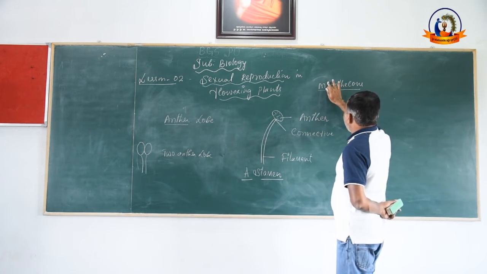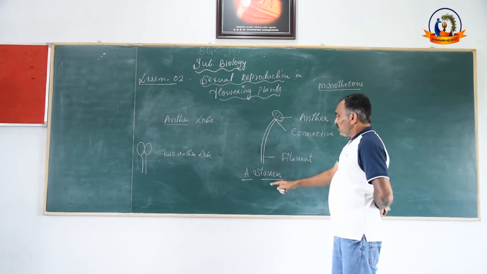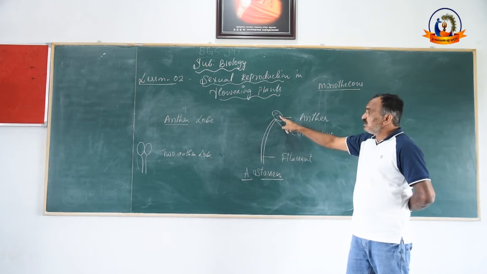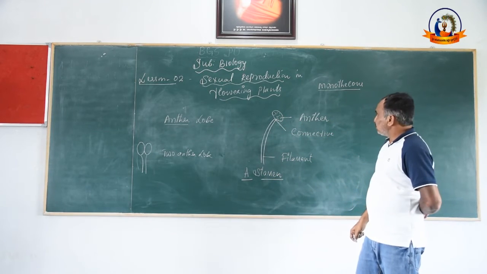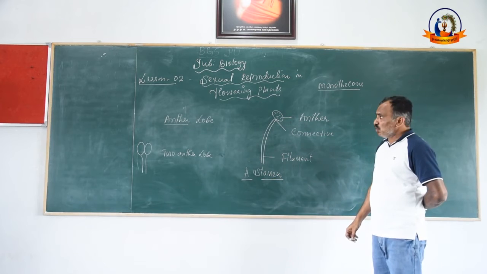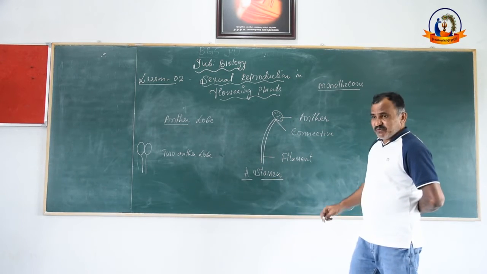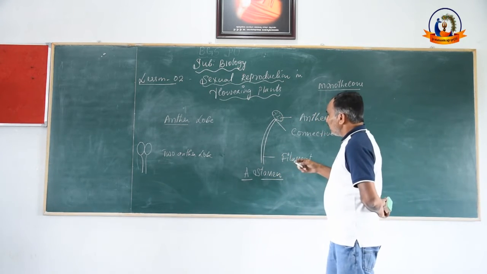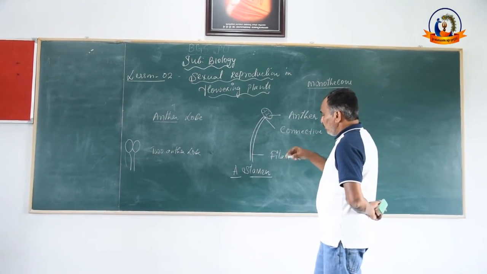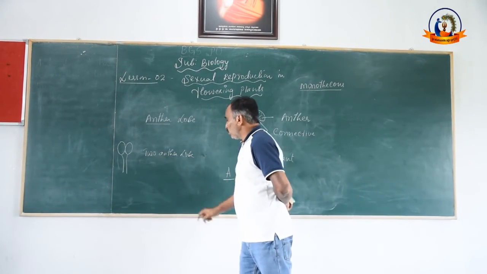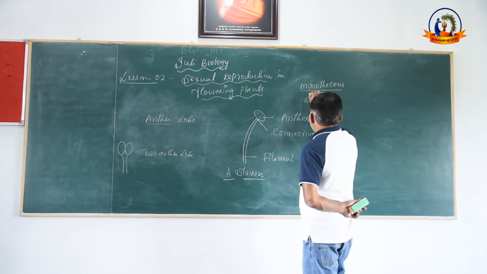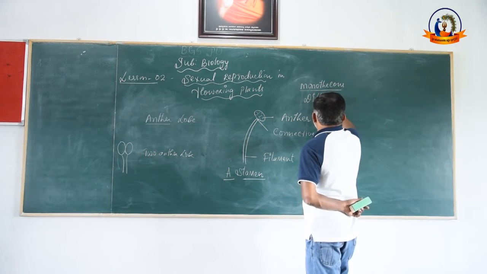What is the meaning of monothecous? Monothecous means a stamen has a single anther lobe. Such a stamen is called monothecous. If a stamen has two anther lobes, such a stamen is called dithecous.